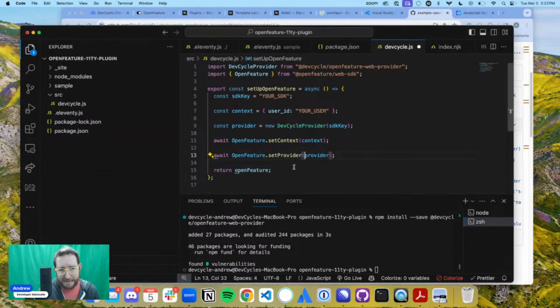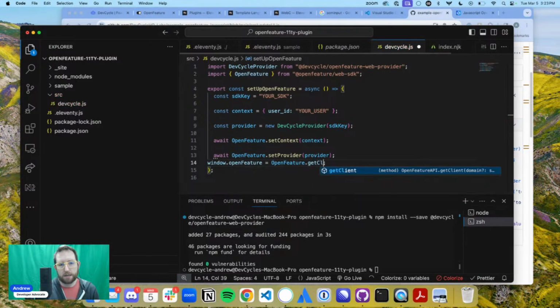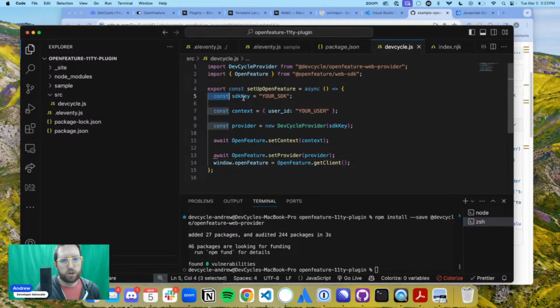So we're not actually going to return anything. We are going to set window.openFeatureClient to OpenFeature.getClient. With this setup OpenFeature function, we are going to be able to do all of that background work to get this set up.